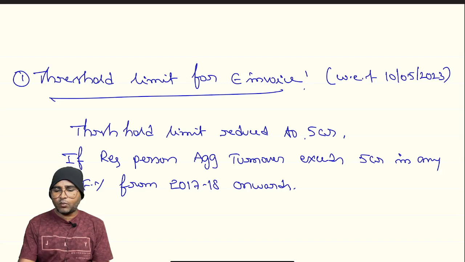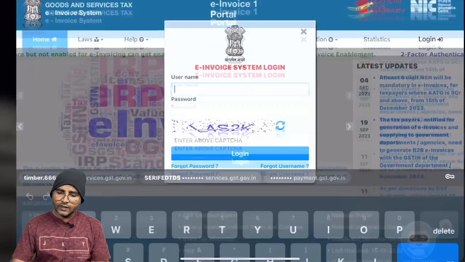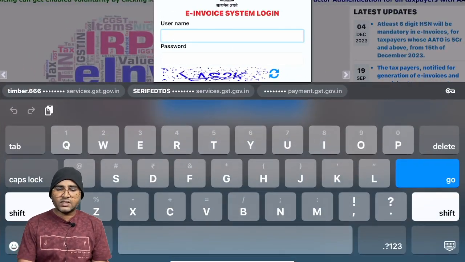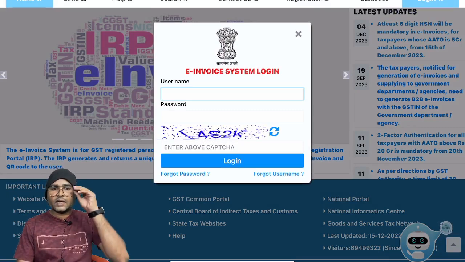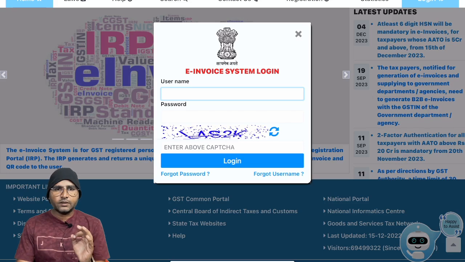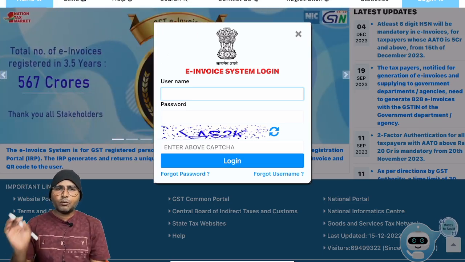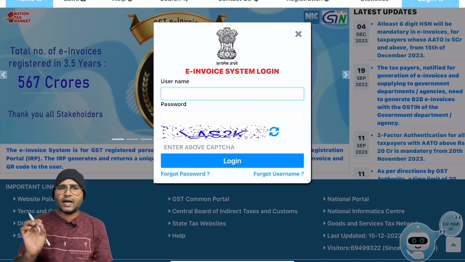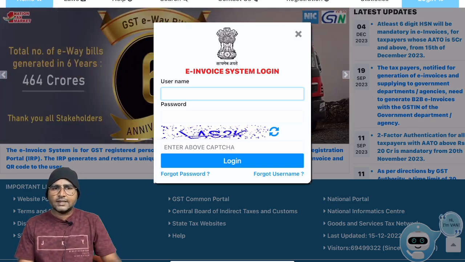There is a separate portal for generating e-invoice, right? So e-invoice1.gst.gov.in. Here you have to log in and generate the invoice reference number. For every invoice for B2B supplies, you have to upload the invoice and the system will provide an invoice reference number, and only such invoice has to be supplied to the recipients.